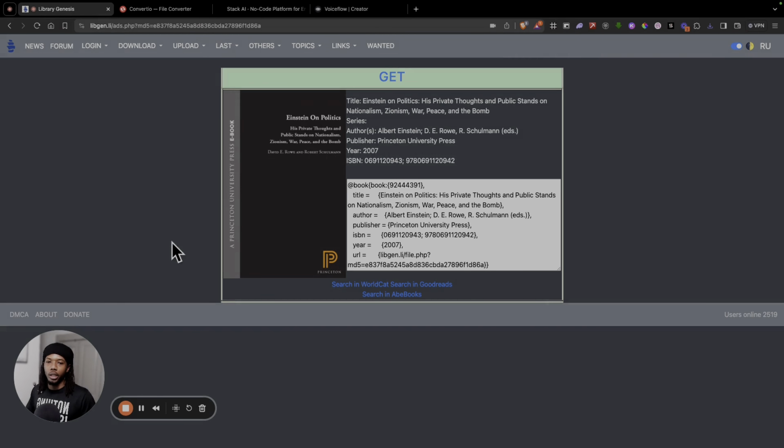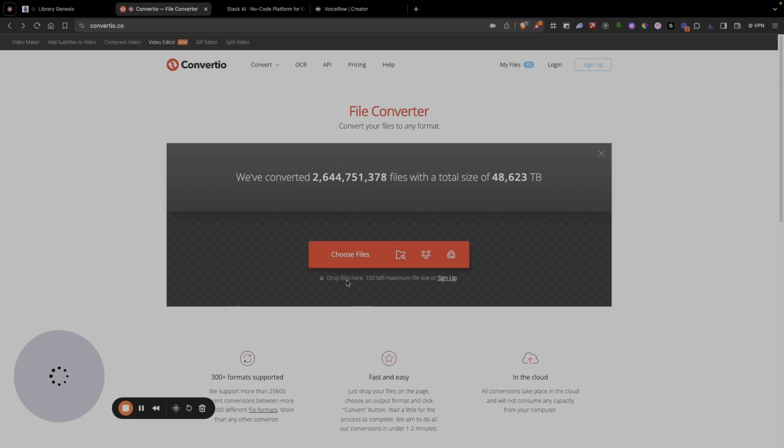All right, and then I actually want this in a TXT format, so I'll just show you guys how I do that. So I come to this website, convertio.co. They limit you on how many times you can convert files, but it's a decent amount, so you shouldn't really run into any issues. And it's completely free. I haven't even signed up or logged in or anything like that, right? It's just a free website to convert your files.